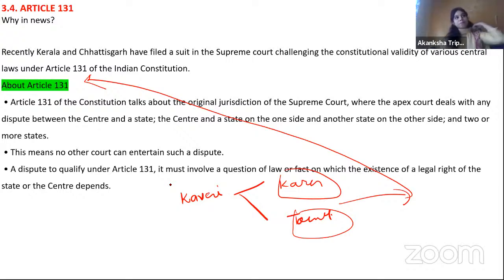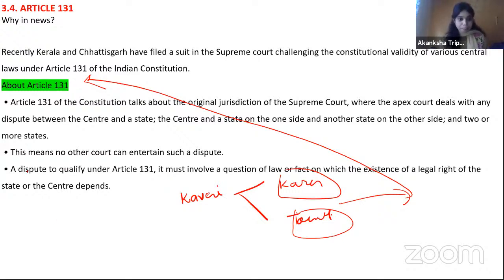Maybe, suppose in the sharing of water itself there are certain laws where they have to consider that the validity of this law is being lost. Maybe on those matters the Supreme Court can use its original jurisdiction. Okay, here don't get confused, it's a matter of state versus state. Sharing of water, suppose if I take the example of the Kaveri river, in these cases it will not fall under the original jurisdiction of the Supreme Court.